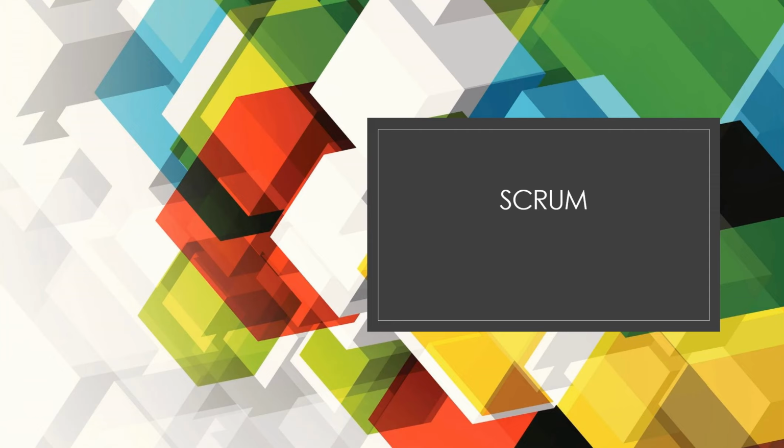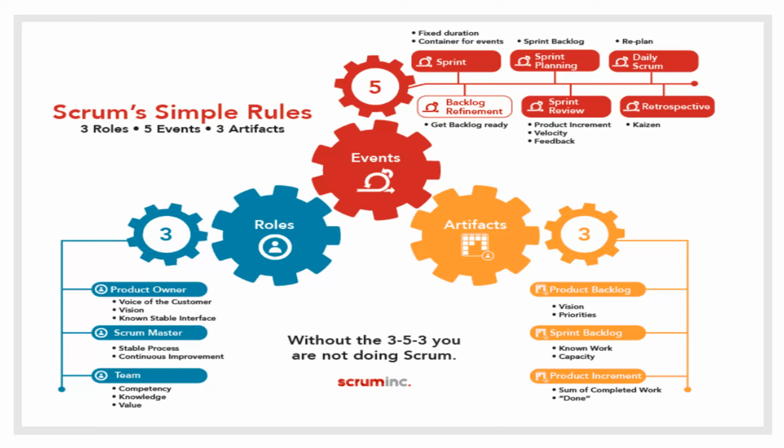So usually when we talk about Scrum, I usually follow the 3-5-3 model, which says that Scrum has 3 roles, 5 events, and 3 artifacts. So when we talk about 3 roles, these 3 most important roles are the product owner, the Scrum Master, and the development team. So the product owner is the sole person who is responsible for managing the product backlog.